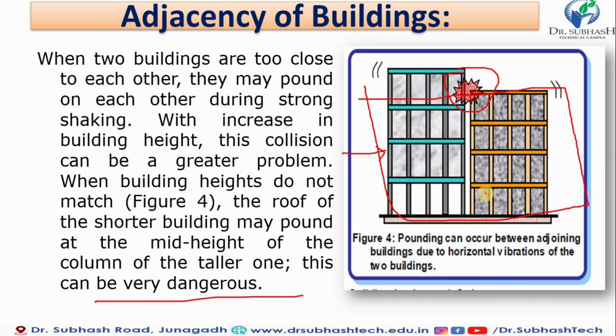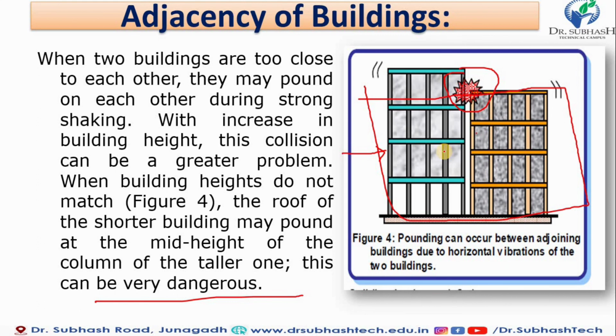Now what should be done? Suppose this building is earthquake resistant, perfectly done with all the phenomena and philosophy of the earthquake code satisfied. But this one is not an earthquake resistant building, because it is an older construction. So while earthquake forces occur, that column starts to deflect, and it creates a significant effect on the older building also.